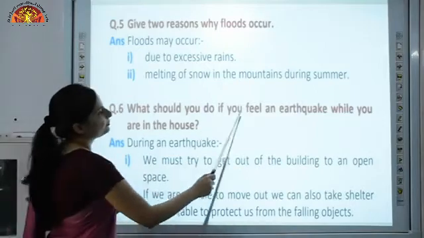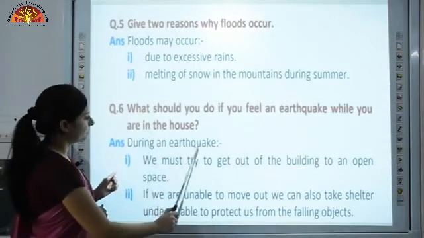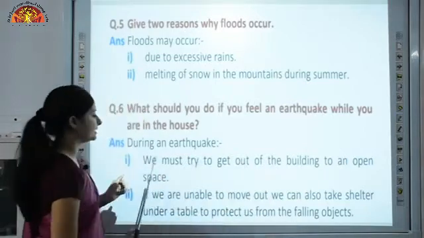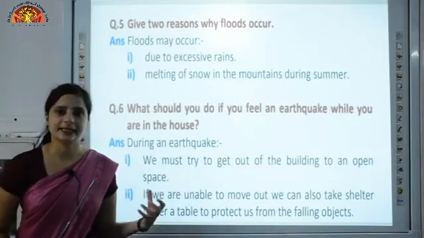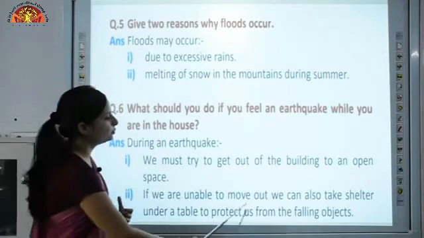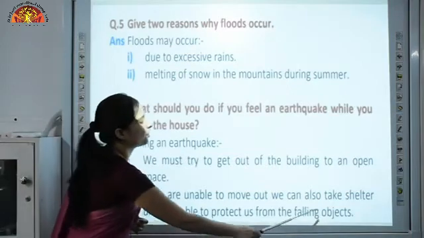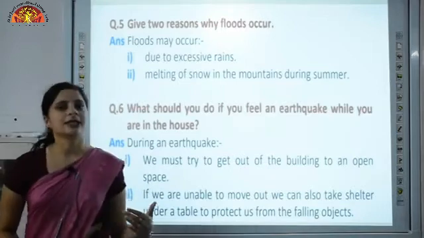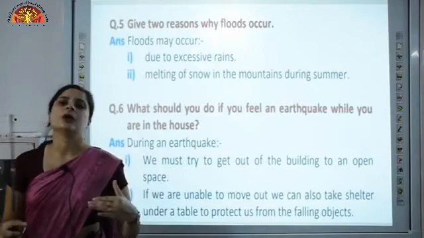What should you do if you feel an earthquake while you are in the house? During an earthquake, we must try to get out of the building to an open space. As I told you, the precautions which you should take, you should immediately come out of the building so that the whole roof may not crash on your head. And if we are unable to move out, we can also take shelter under a table to protect us from the falling objects, so that the things falling should not fall directly on your head.